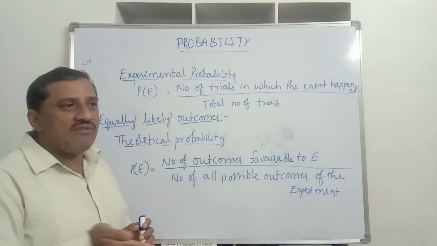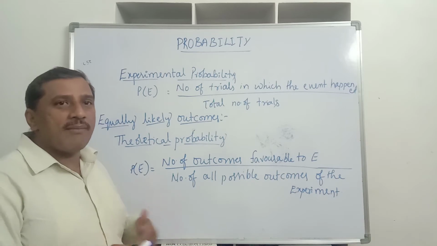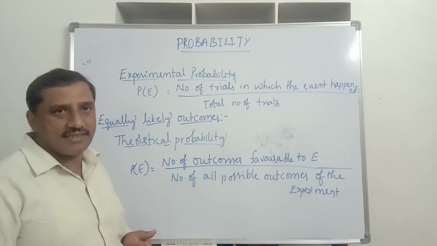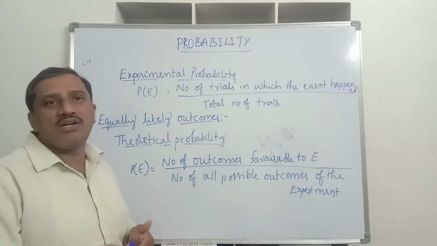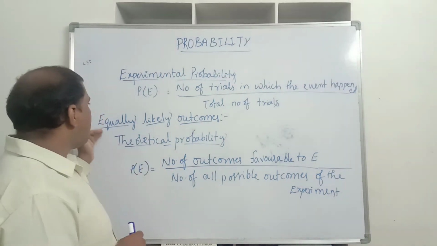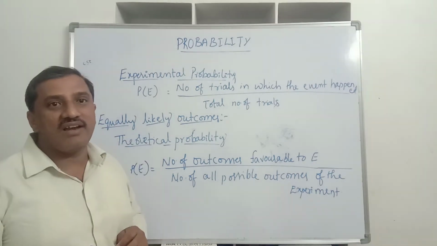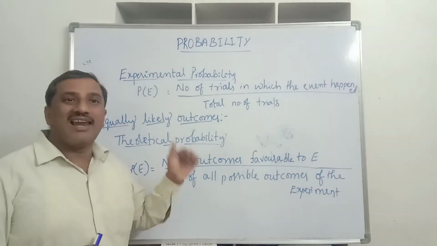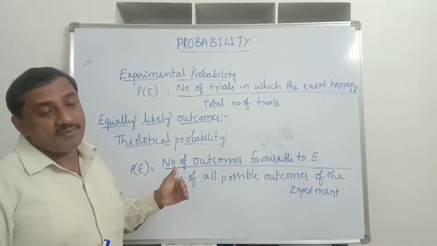When we roll a die once, we may get 1 or we may get 2, 3, 4, 5 or 6. Again, all these numbers 1 to 6 have equal chances. Such outcomes are known as equally likely outcomes. What do we call those outcomes? Equally likely outcomes.